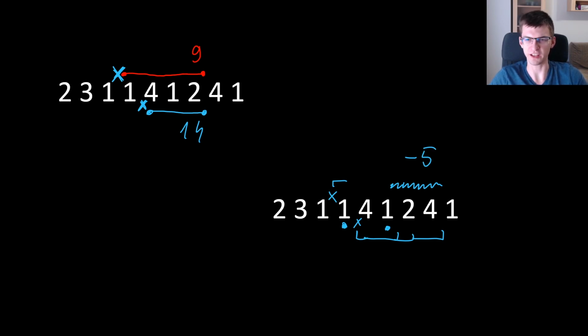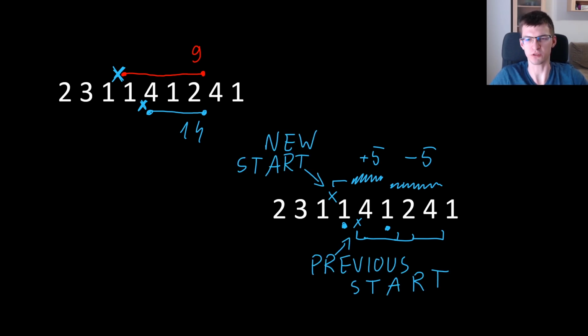On the other hand, for ending it anywhere here, I should get plus 5 to the answer compared to the previous situation. And by previous situation, I mean starting previously here and considering going to the right. Now the new situation is starting here. And this new situation gets plus 5 to the score if I end anywhere here, and minus 5 if anywhere in that other interval. So it turns out it's important where is the next movie of the same ID and yet another movie of the same ID.